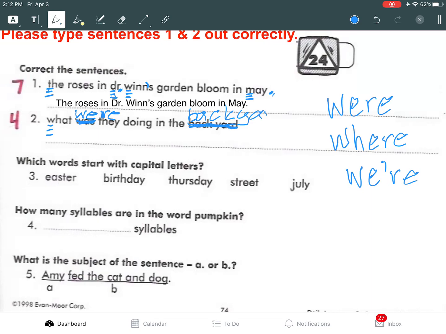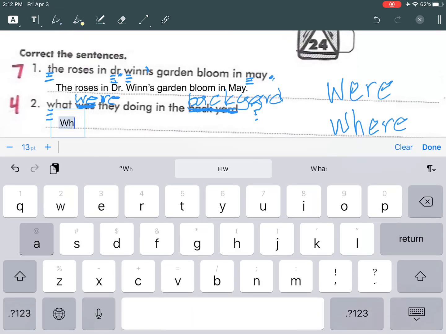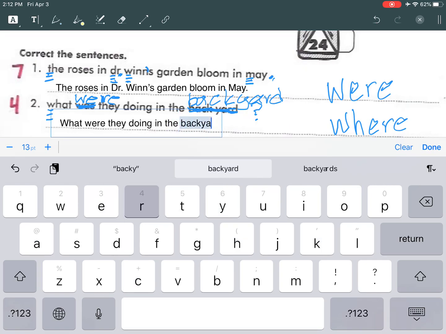Ooh, my goodness, Mrs. Crawl obviously has not been writing over the last couple of days because that is really messy. That's why I'm glad I'm going to type it. All right, what were they doing in the backyard? All right, it's asking a question. A question sentence is an what? It's an interrogative sentence. So we're going to put a question mark at the end. And now we're going to type it out. All right, what were they doing in the backyard? Question mark.